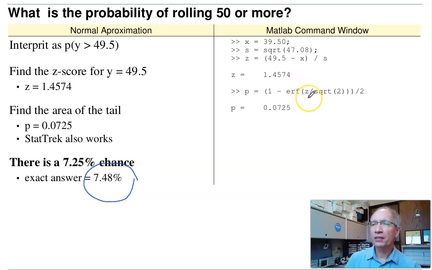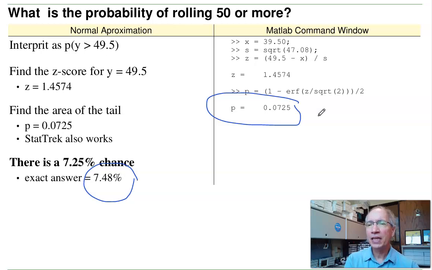Find the area of the tail using the error function. You could also use StatTrak. Area of the tail is 7.25%. So that's roughly the odds of rolling 50 or more. Again, close. The exact odds are 7.48%. But that's the normal approximation.